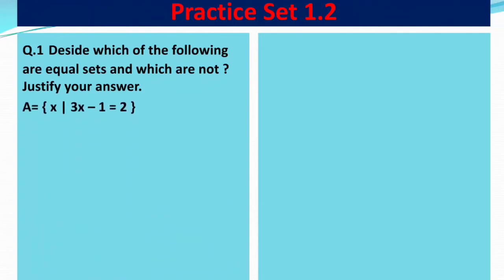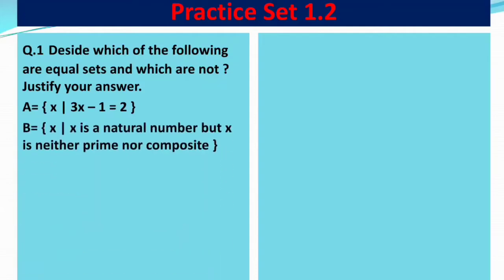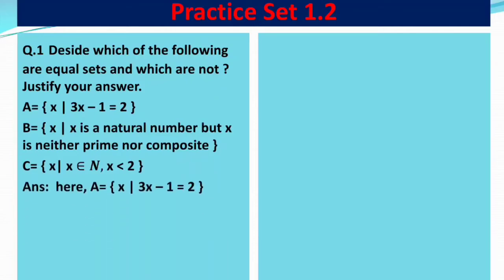So the first set is A = {x | 3x - 1 = 2}. Set B = {x | x is a natural number but x is neither prime nor composite}. Now set C = {x | x belongs to natural numbers, that is capital N, where x is less than 2}. So here we have to state whether the given sets are equal or not.